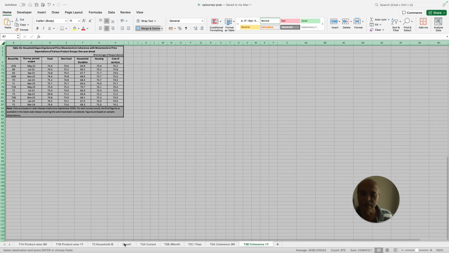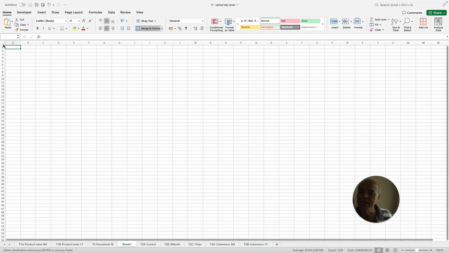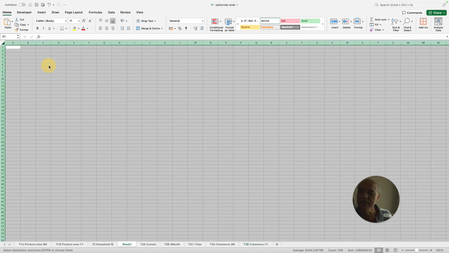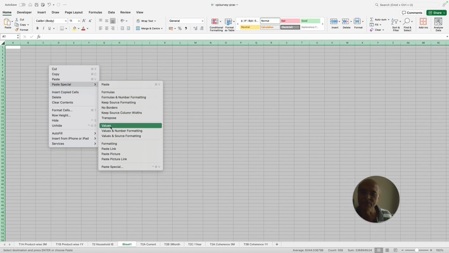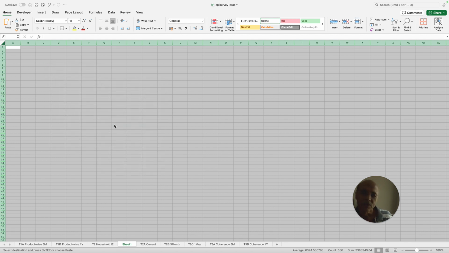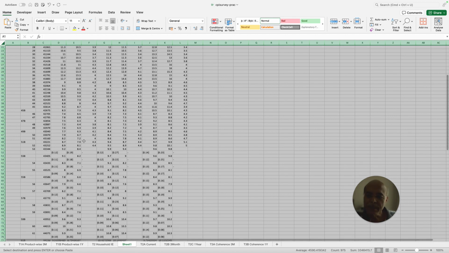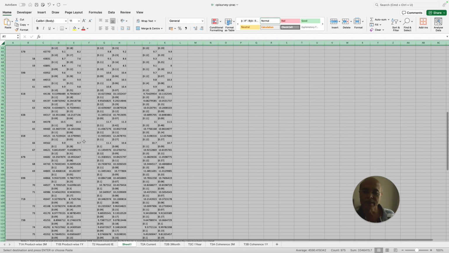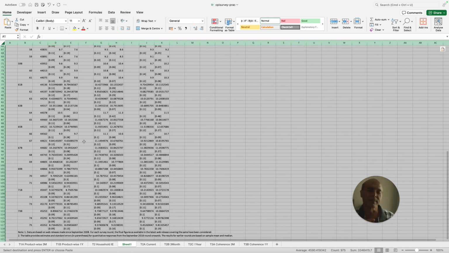Let's say I go to this website, go to this page, select the data, and then paste values. This is what you're going to do. When you paste values, you see what happens to the data structure. It is so difficult to manage this data. Can you manage this data using conventional Excel techniques? Maybe you can, but I can't, because it becomes so difficult for me to do a lot of work here.